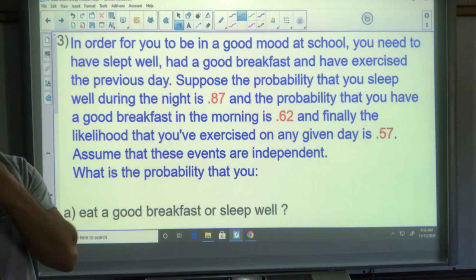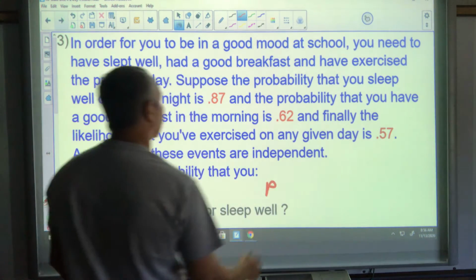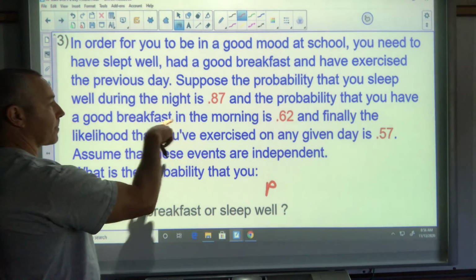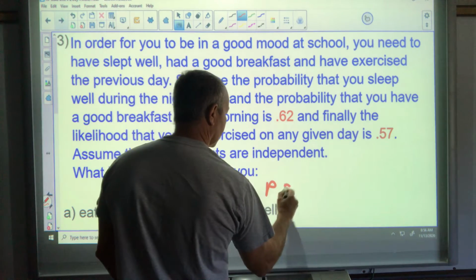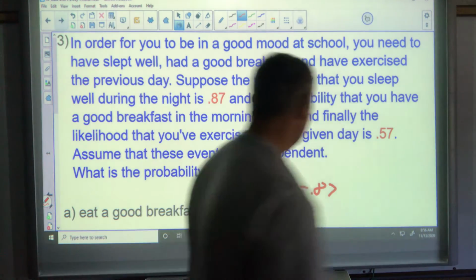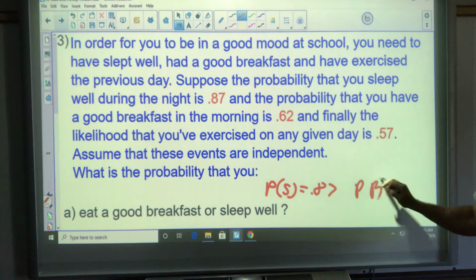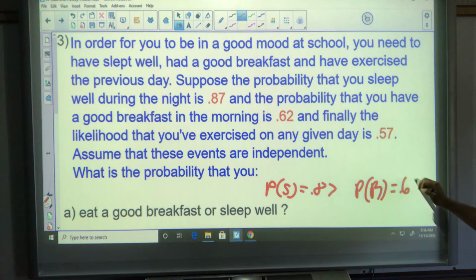So I'm going to go ahead and pull the information out of the problem that I want. I'm going to say the probability of sleep, 0.87. Probability of breakfast is 0.62.